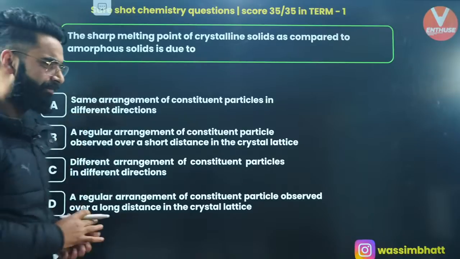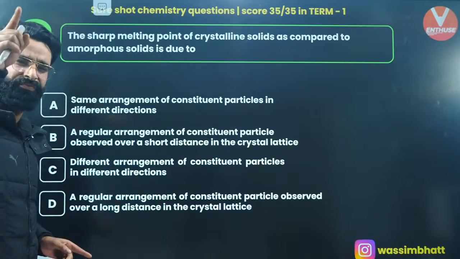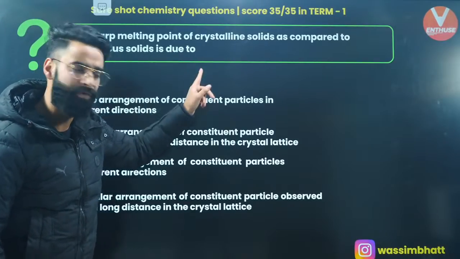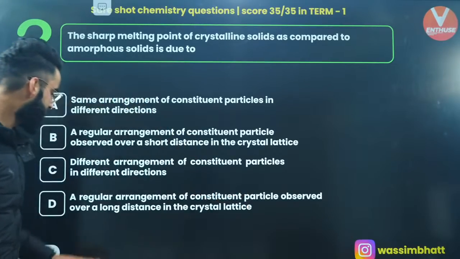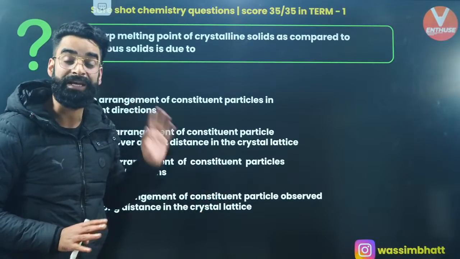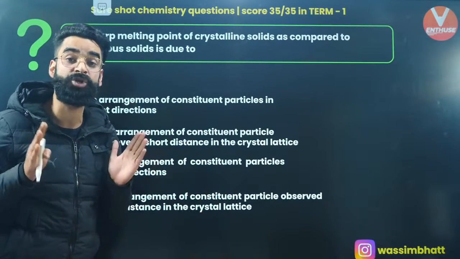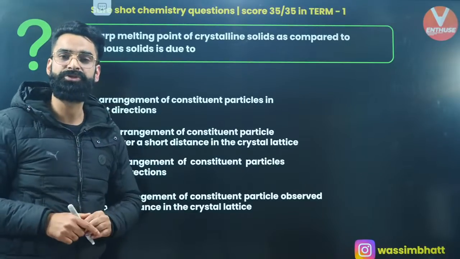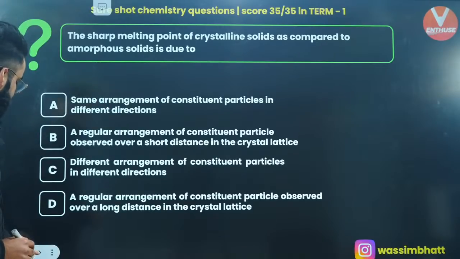Well, I can see majority of the students are coming up with option D, and let me tell you, absolutely, you all are perfectly right. Yes, the sharp melting point of crystalline solids, what is the reason for that? The reason is the regular arrangement of constituent particles observed over a long distance in case of crystal lattice, in case of your crystalline solids. In amorphous solids, there is no long range order, there is short range order, right? And that's why amorphous solids do not have the sharp melting points. Perfect? Absolutely, my dear people. Wonderful.